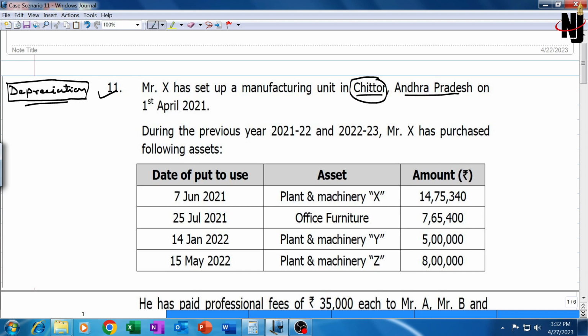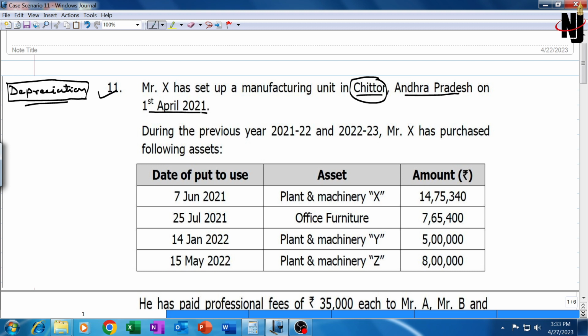This is the wrong spelling. The correct spelling is C-H-I-T-T-O-O-R. It is pronounced as Chittoor. It is not Chittor. Chittorgarh is located in Rajasthan. Chittoor is located in Andhra Pradesh. So those who are not aware of it, they can Google it out. However, the place has no relevance.